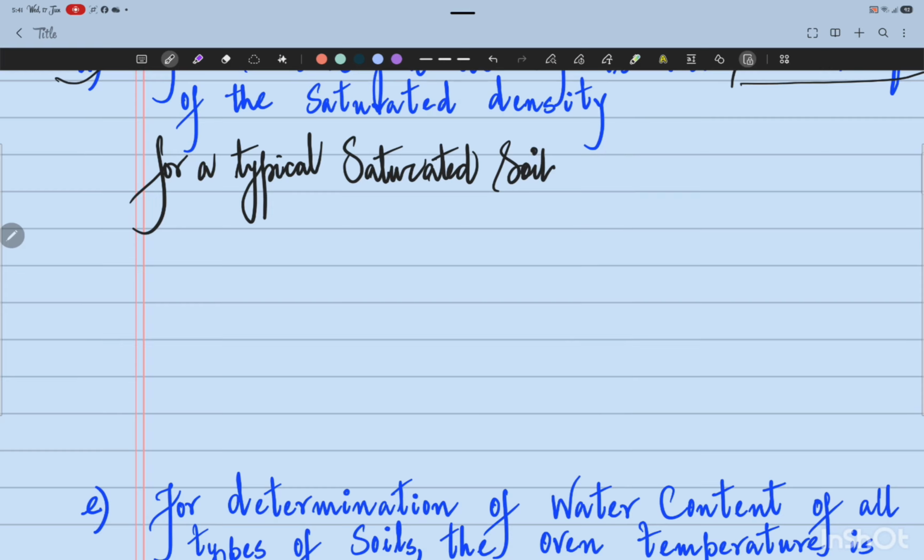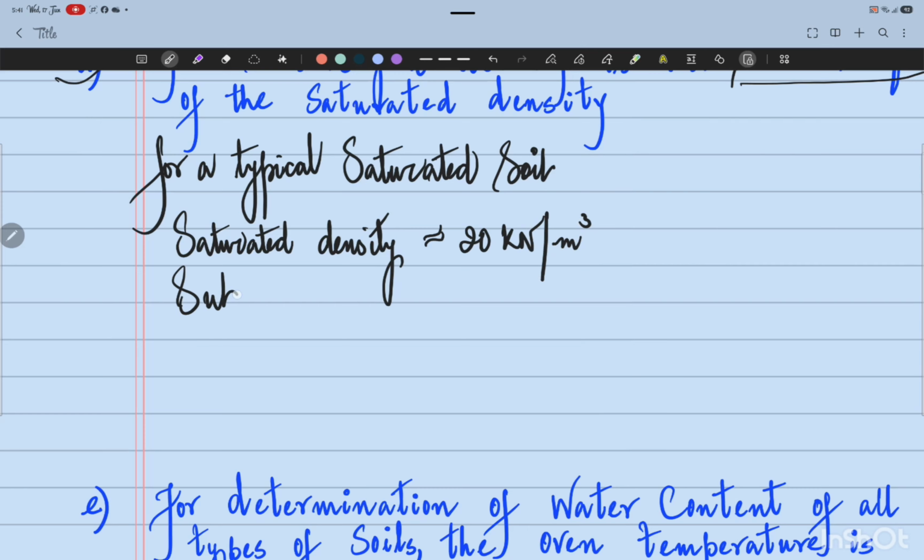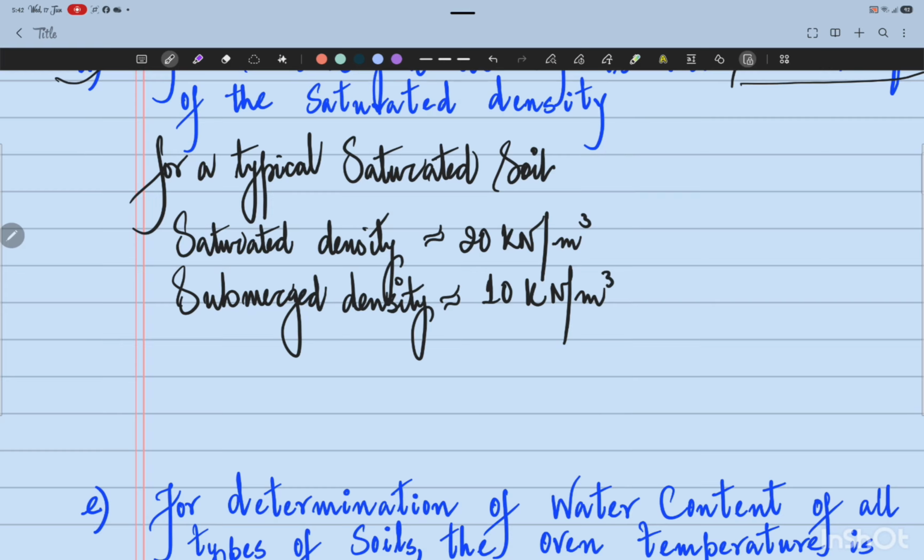For a typical saturated soil, if the saturated density would be, let's suppose, 20 kilonewton per cubic meter, then the submerged density will be 10 kilonewton per cubic meter.